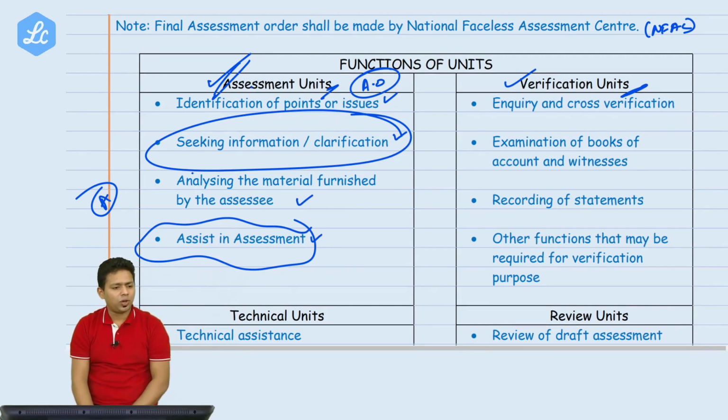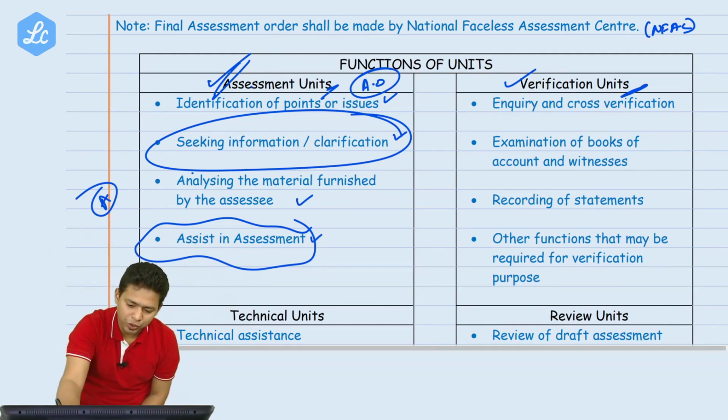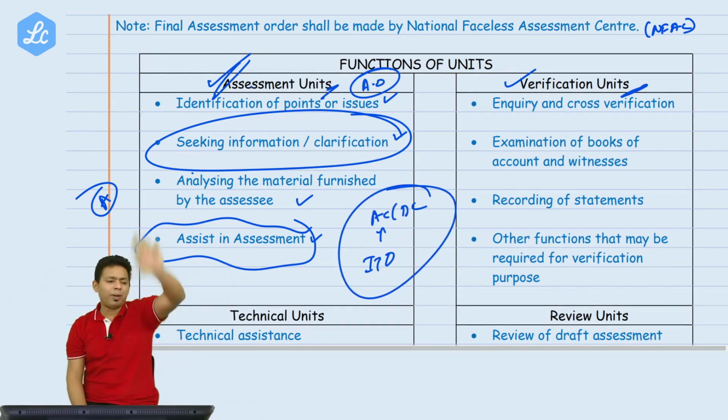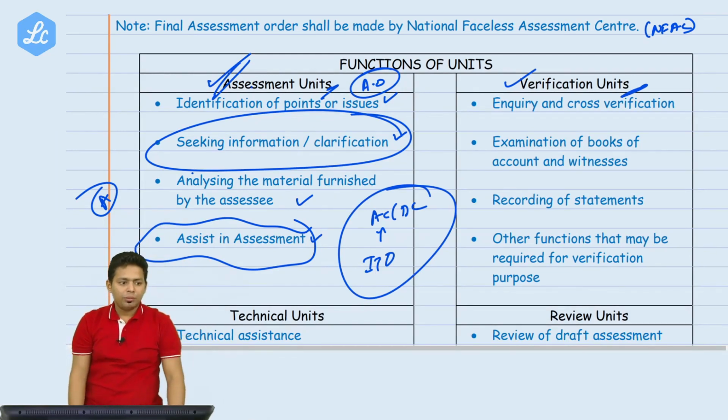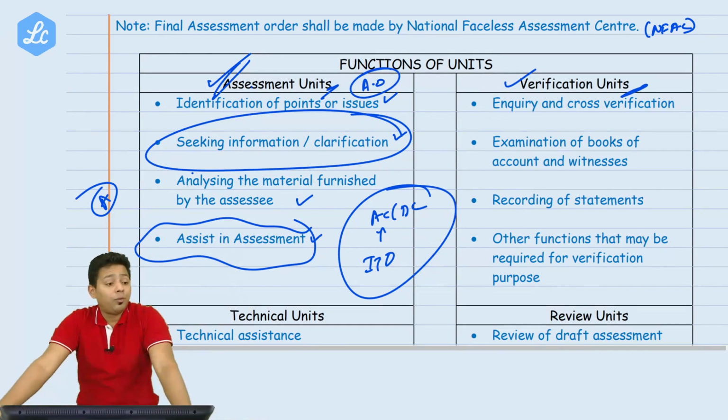So, is that the structure where IT people are also gone? No. In the assessment unit there will be seniors. There will be ITO, and above ITO there will be ACDC. All those people are there. In this unit everybody is there. All officers are there. Everything is still there. Now, the verification unit.